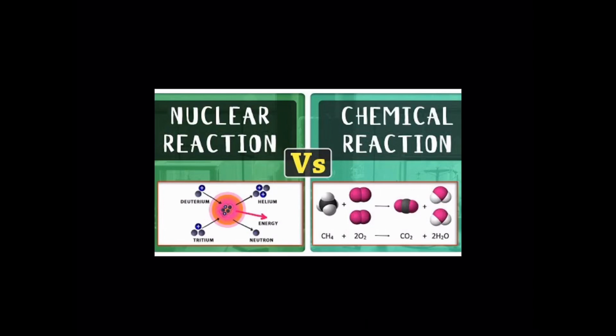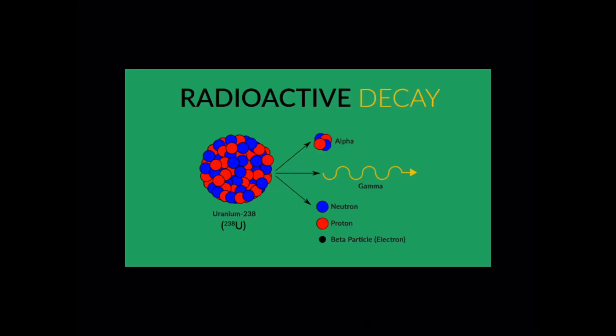Finally, we will review unstable nuclei and radioactive decay. First, we must differentiate between chemical and nuclear reactions. Chemical reactions involve changes in the electrons surrounding an atom, and nuclear reactions involve changes in the nucleus of an atom. Unstable nuclei become stable by emitting energy in a spontaneous process known as radioactive decay. This energy is radiation, and radioactive decay is a nuclear reaction.